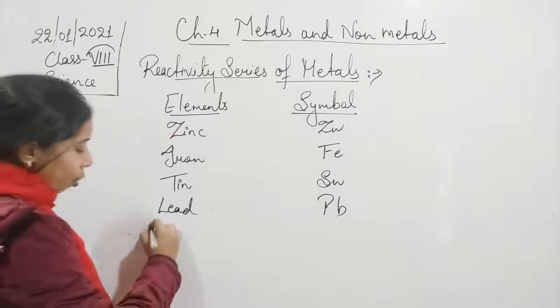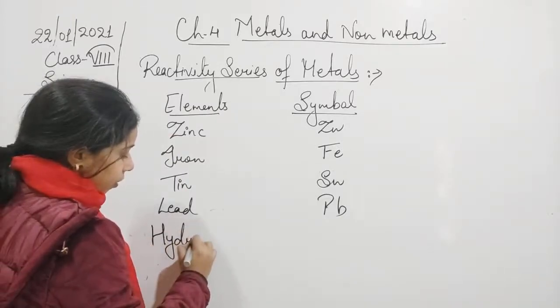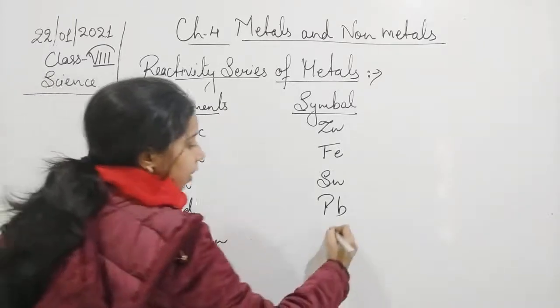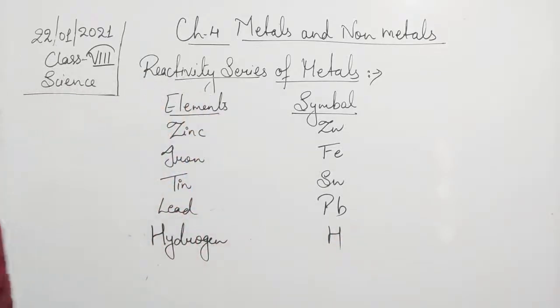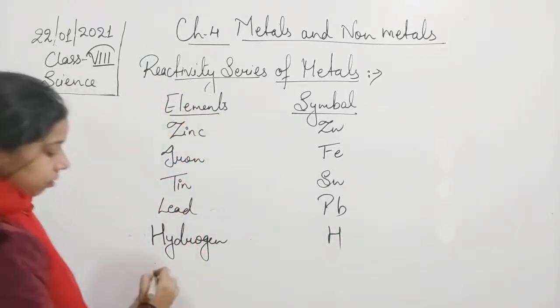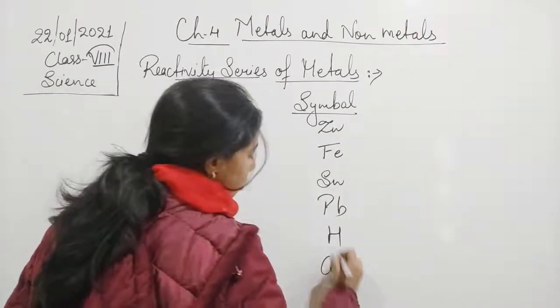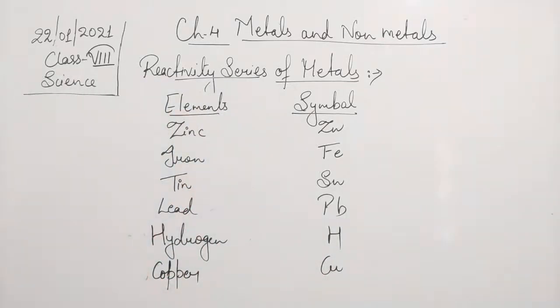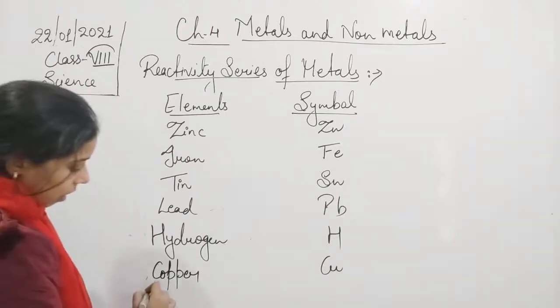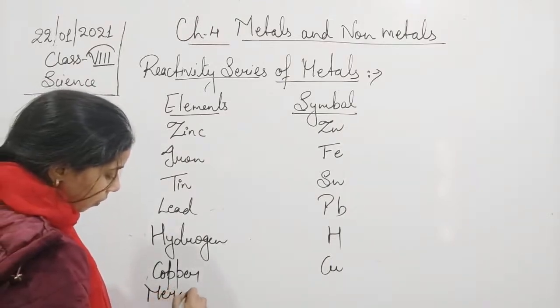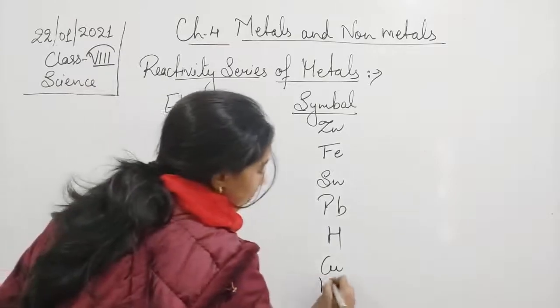Then hydrogen is there, which is represented by H. Next is copper, represented by Cu. Then mercury, represented by Hg.